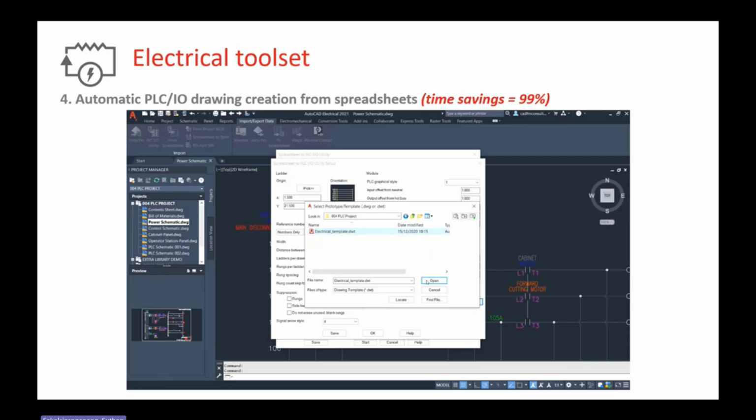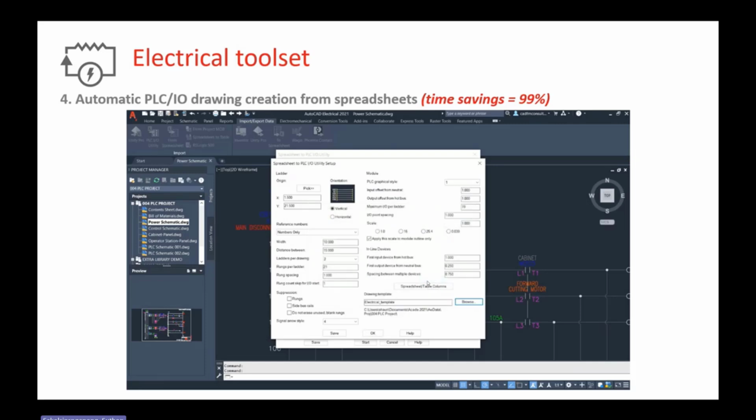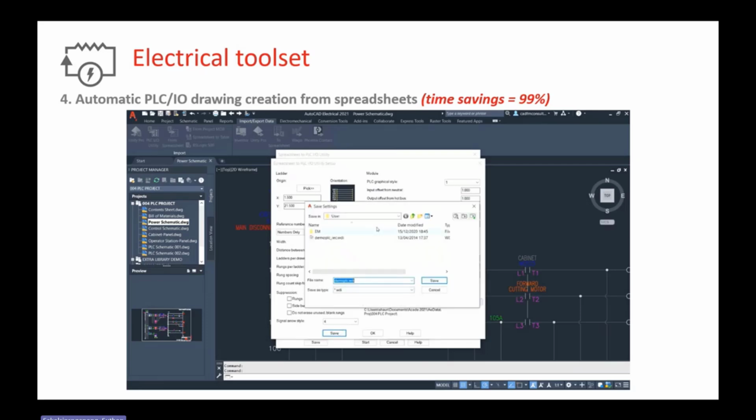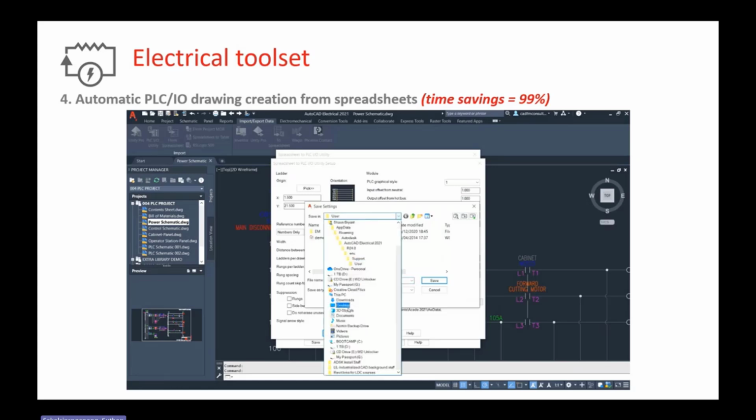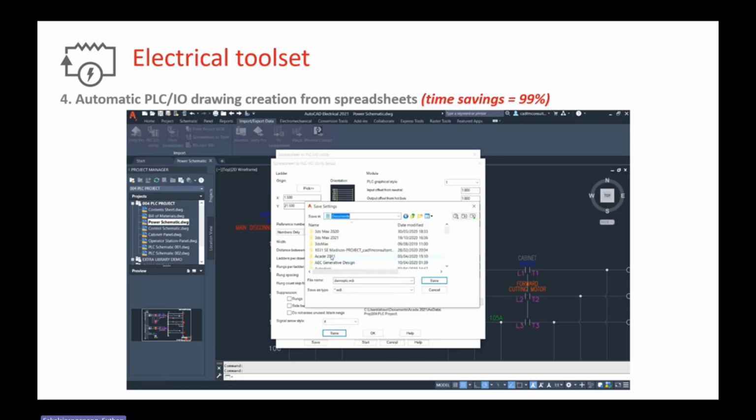And then we use the template to be the master of the new drawing. Because if the PLC diagram is not finished yet and the area is not enough, the system will automatically create the next page for you.